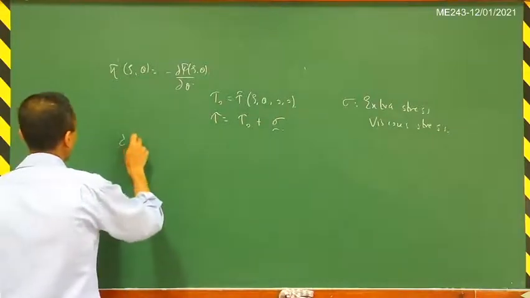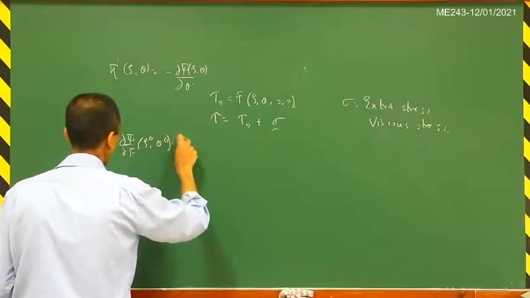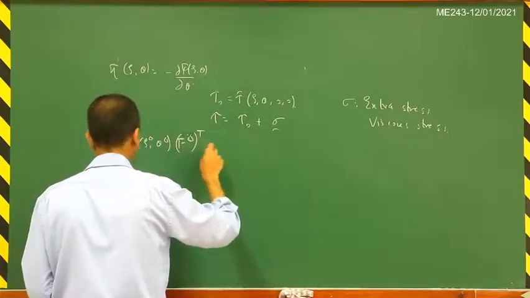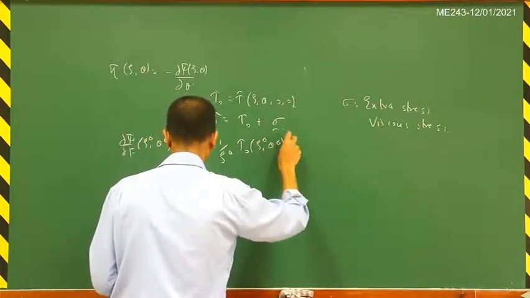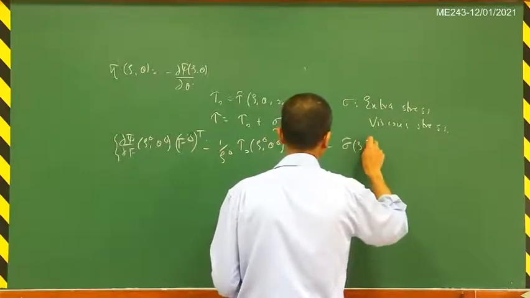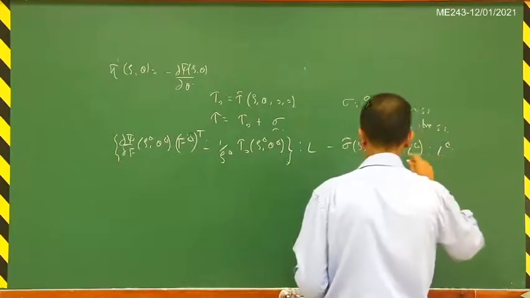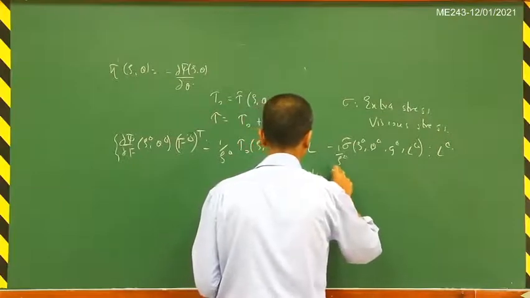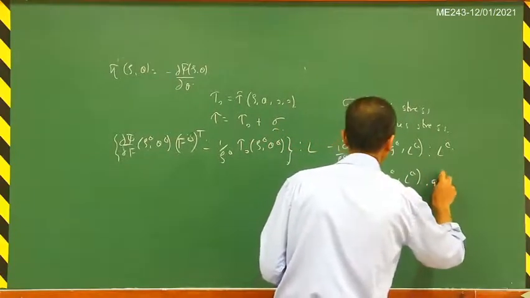So what you will get is del xi tilde by del F of (rho, theta), this is times F transpose, minus 1 by rho times tau naught of (rho, theta), the whole thing matrix inner product L, minus sigma tilde of (rho, theta, G, L) matrix inner product L divided by rho, plus 1 by rho times q tilde of (rho, theta, G, L) dot G is less than or equal to 0.